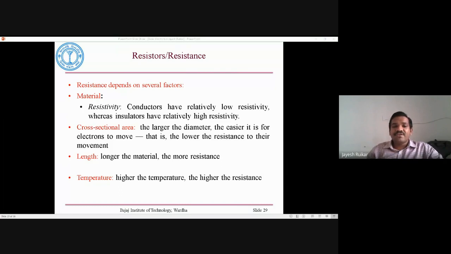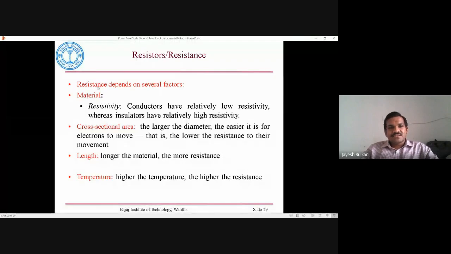For example, with a thermistor, increasing the temperature lowers the resistance. A thermistor is a device which allows you to measure the temperature. So resistance depends upon several factors: the material, the cross sectional area, the length, or the temperature.